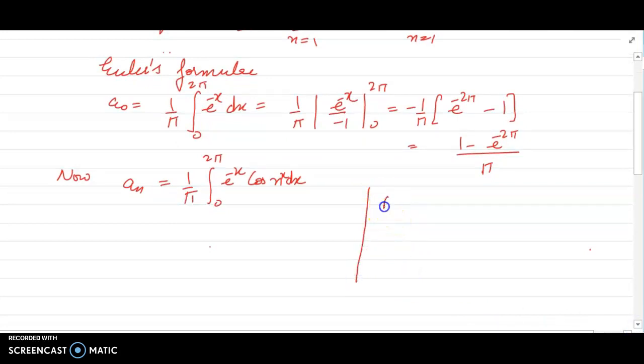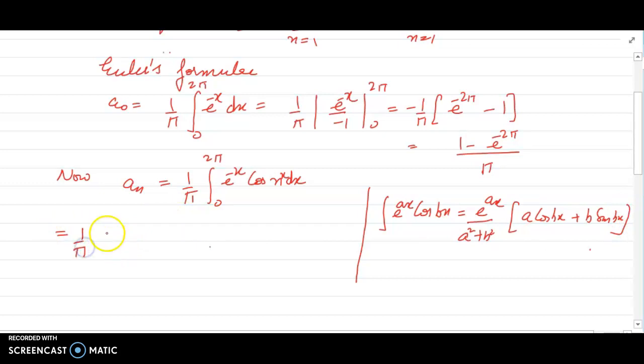I'm writing the formula that we did in lower class, e raised to power ax cos of bx. This is e raised to power ax by a square plus b square into a cos of bx plus b sine of bx.